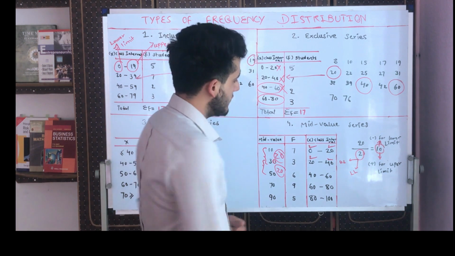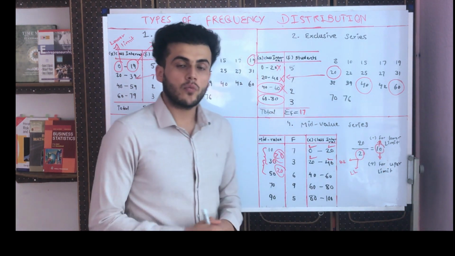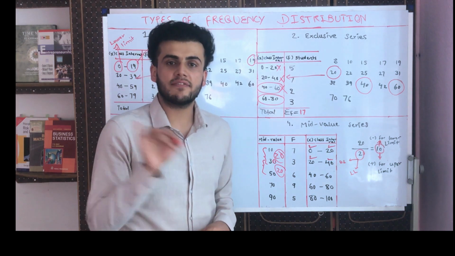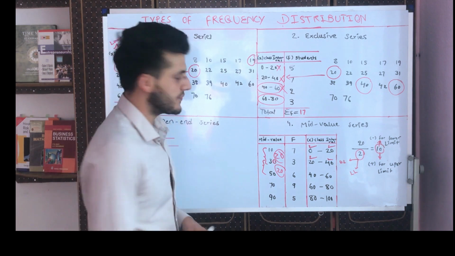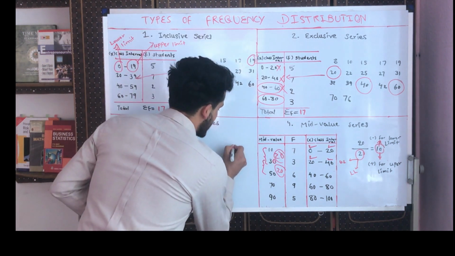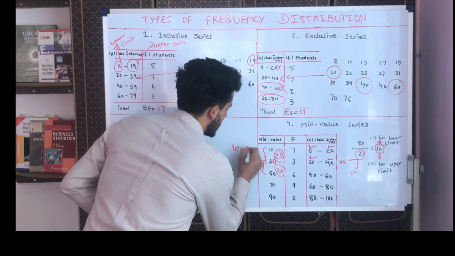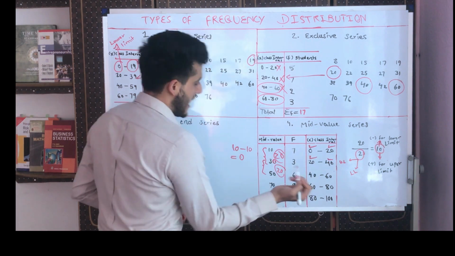When we do that, we find the number 10. Then what do we do with 10? We add this 10 to every mid value and we subtract this 10 from every mid value. How? This is 10. If we subtract 10 from 10, it becomes 0.